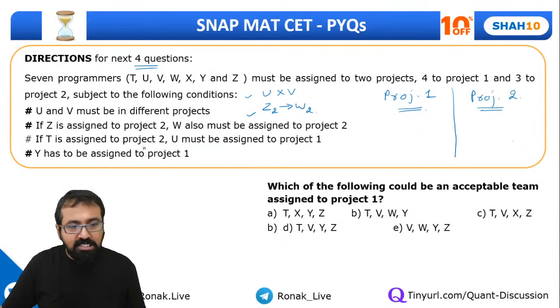In the same way, if T is assigned to project 2, U must be assigned to project 1, and Y has to be assigned to project 1. So Y is fixed over here.